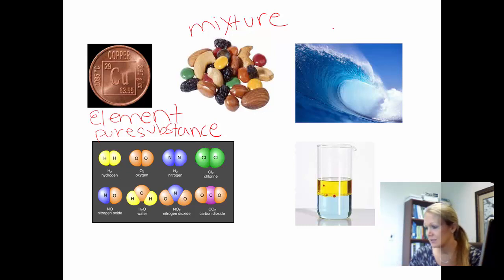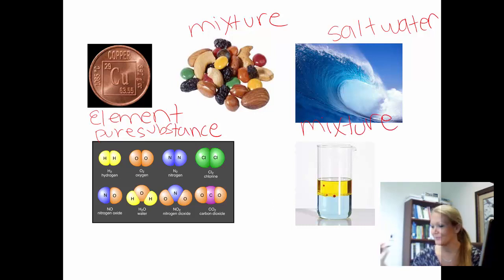All right, here we've got salt water. This is a mixture. We saw it earlier. Makes me want to go and visit the beach looking at that picture. So we've got a mixture. Salt and water can be separated by physical means. For example, we could evaporate. If we boiled all the water off, then we would be left with salt in our container. And we actually do that in the lab here.